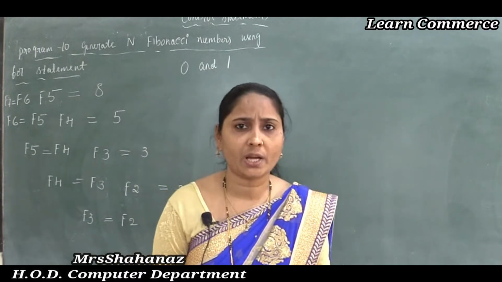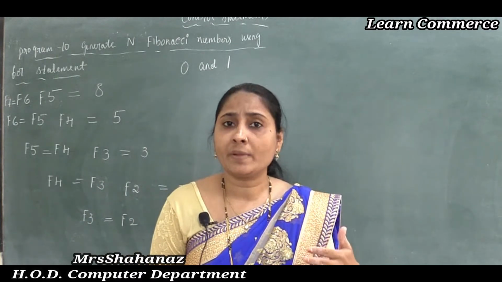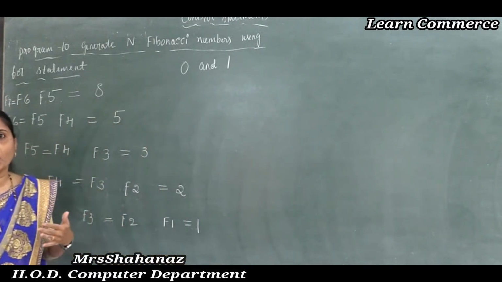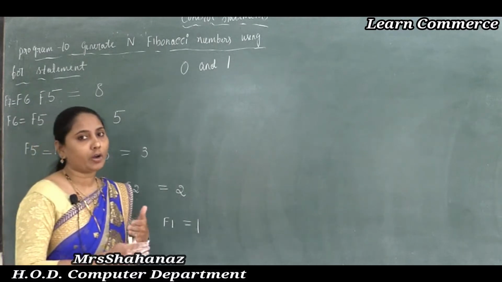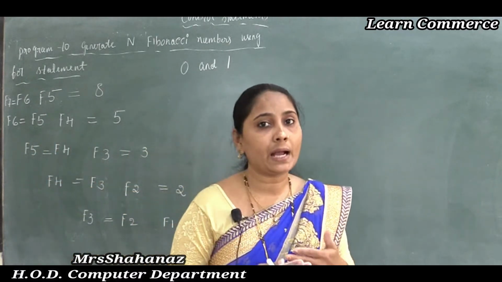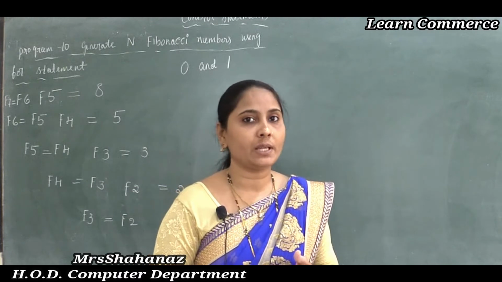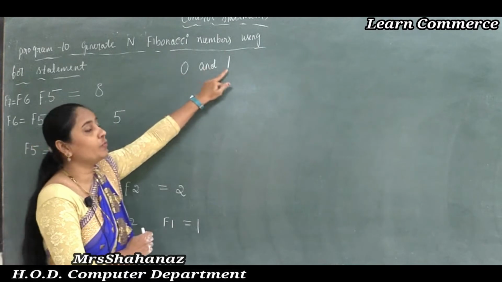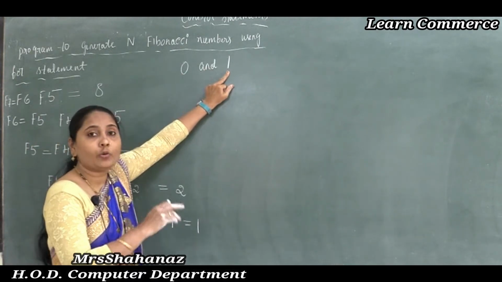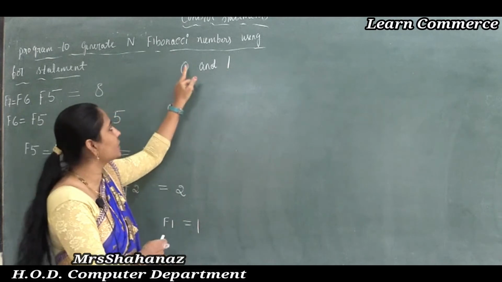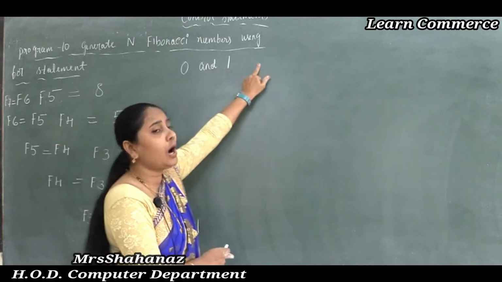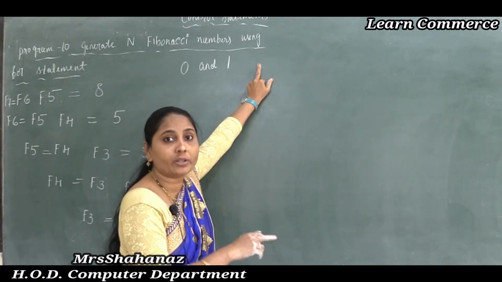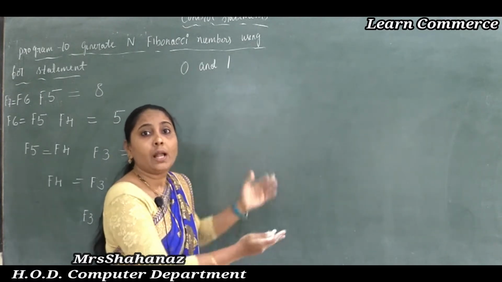Maybe there is some confusion, so I want to clear the point. What is the meaning of the sum of the previous two? I already said who developed this, and then I said the Fibonacci numbers. The first two numbers of the Fibonacci numbers are 0 and 1, correct? Now, how to get the next number? This one is the first number, this one is the second number. How to get the third number? Each subsequent number, or the next number, is the sum of the previous two.